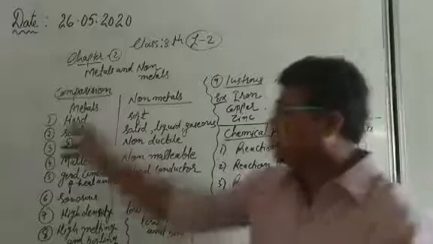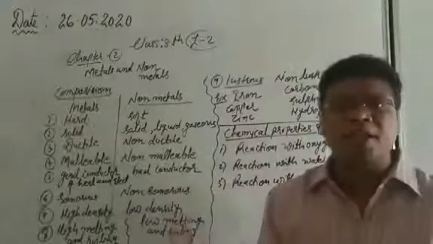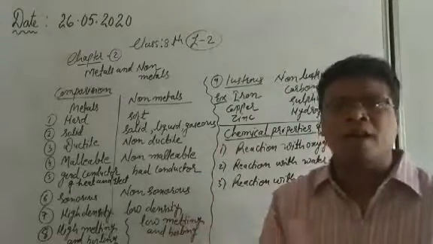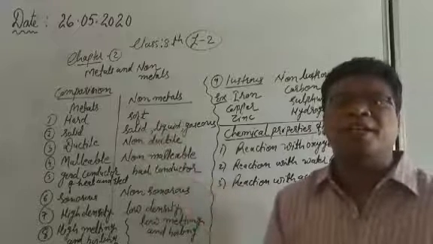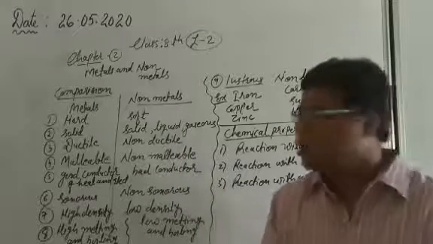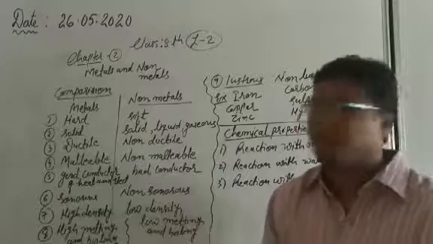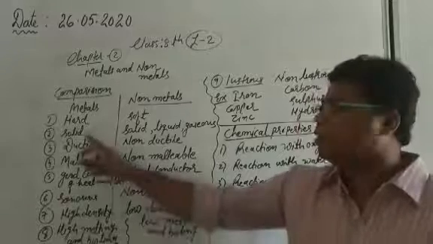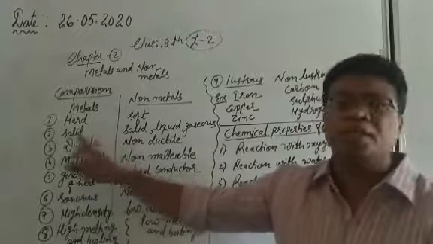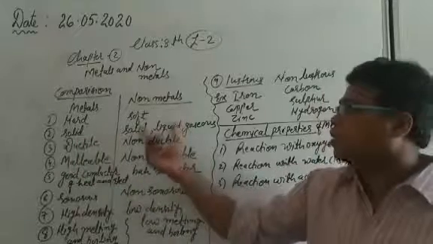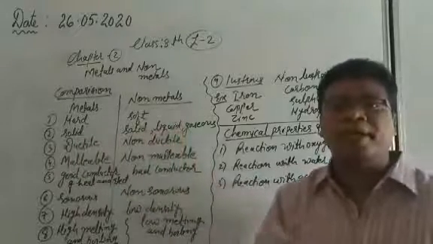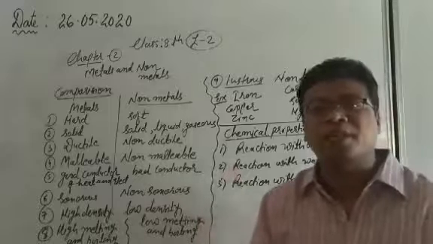So see, first, all the metals are hard in nature. And what about the non-metals? All the non-metals are generally soft in nature. Number 2, all the metals are generally found in the solid state, which means their physical state is solid. What about the non-metals? Non-metals are found in the solid, liquid and gaseous, in all the 3 states.